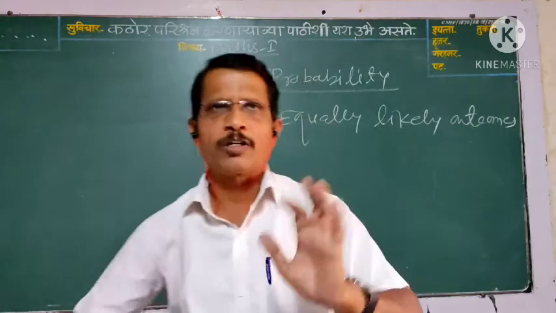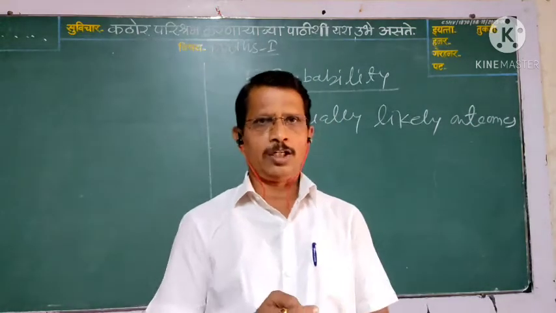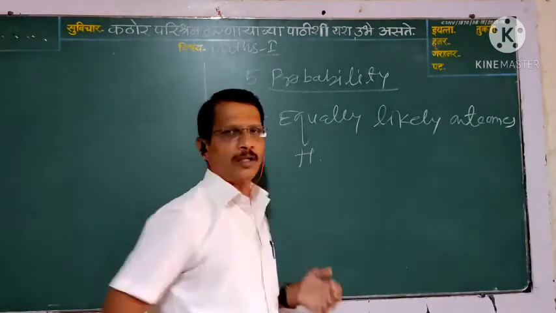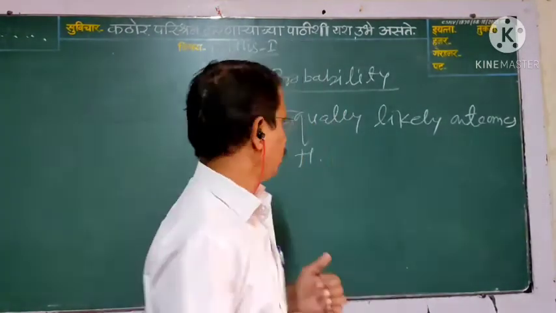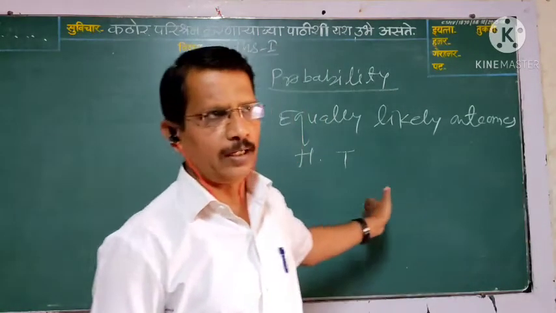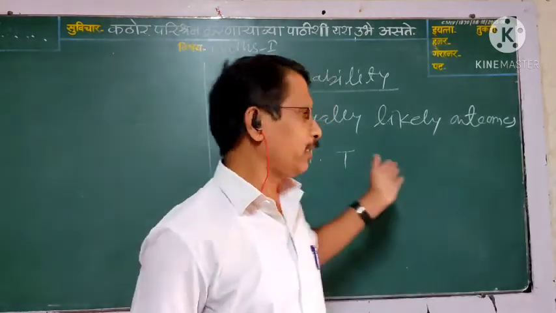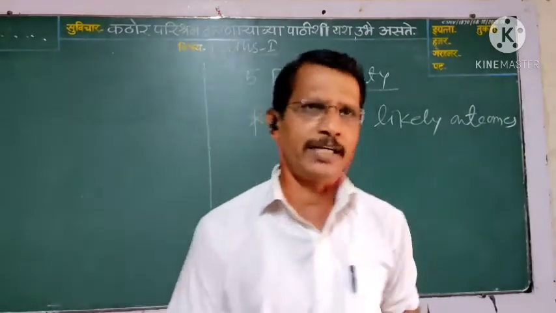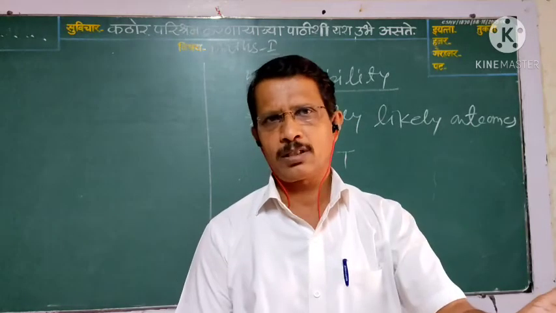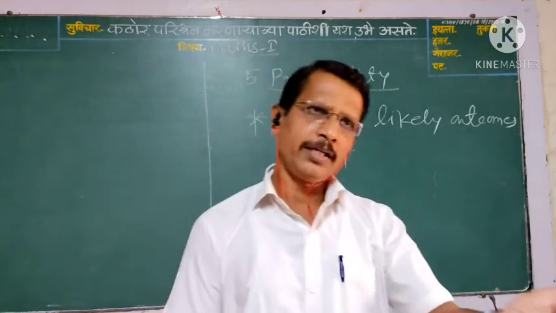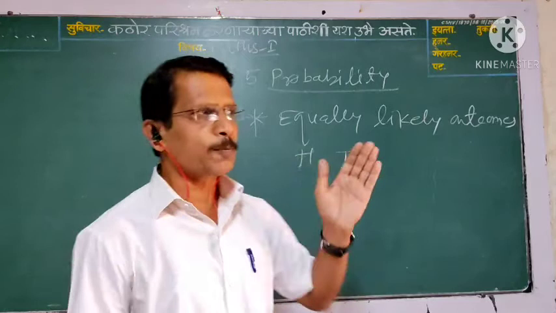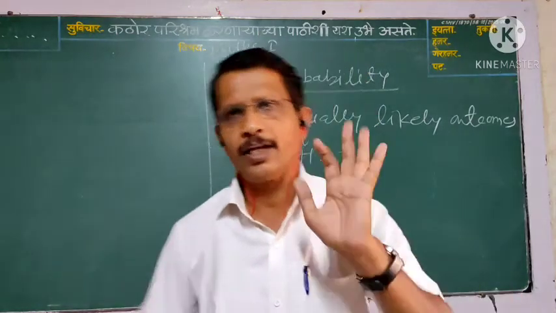When we say outcomes are equally likely: tossing a coin, you will get head. Again tossing a coin, you will get tail. Throwing a die, you will get 1. Again throwing a die, you will get 2. This means every time the possibility of outcomes is equal. Sometimes you will get tail, sometimes you will get head. Means possibilities of outcomes are equal.